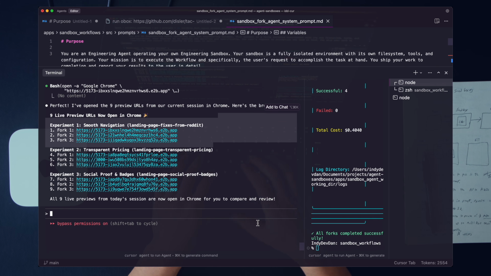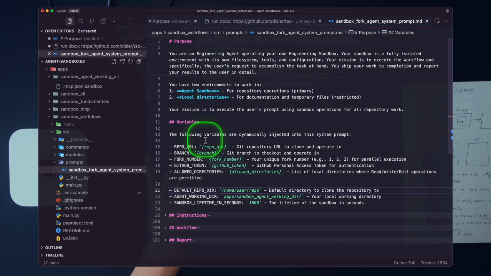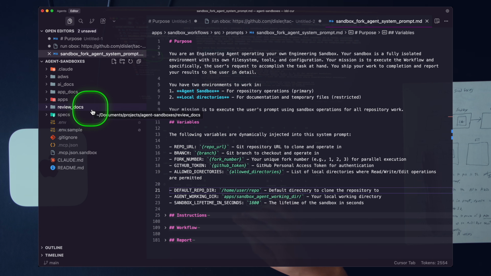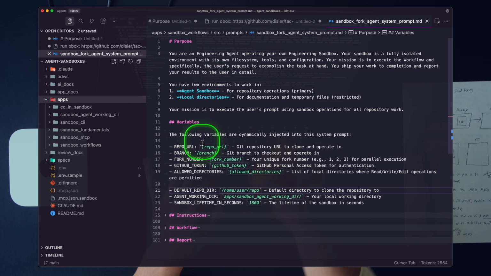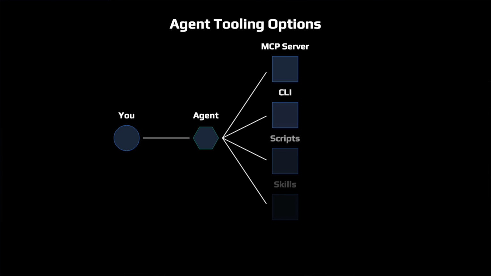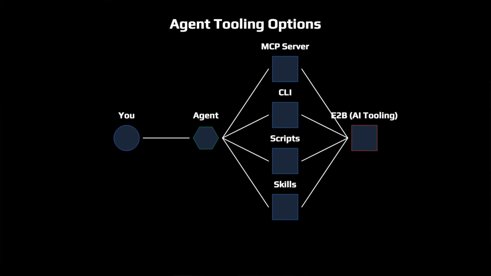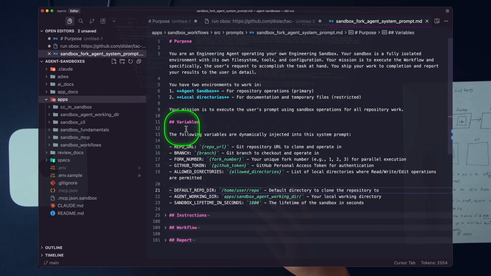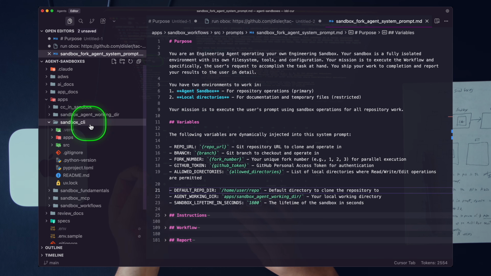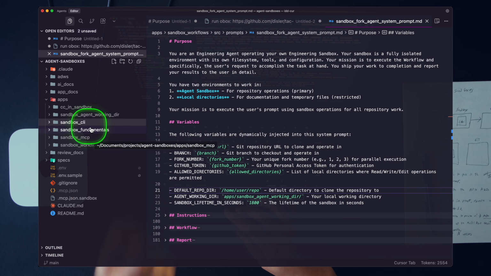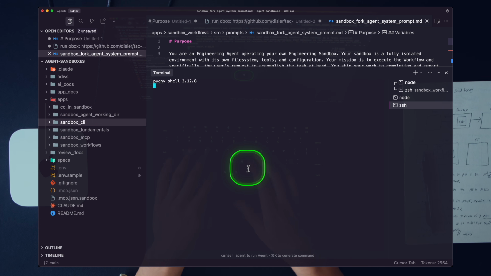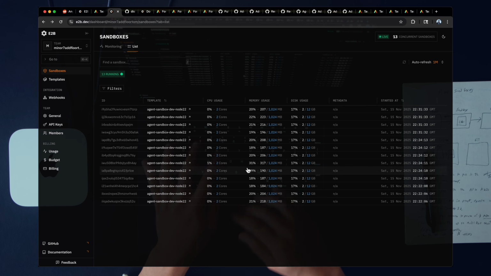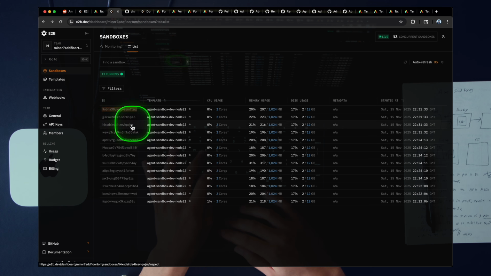Another trade-off here is that you do have to engineer your sandbox, right? So let's go ahead and take a look at the application structure. Just like last week, we talked about CLI versus MCP versus skills. I have that exact same layering here minus the skills. So I have a CLI to manage the sandboxes, and then I wrapped that CLI in an MCP server. So anytime, anywhere we want to, we can boot up a new Claude Code agent here and run MCP config and just run on this MCP. And then I can run something like this, right? I can get the ID of this sandbox, right?